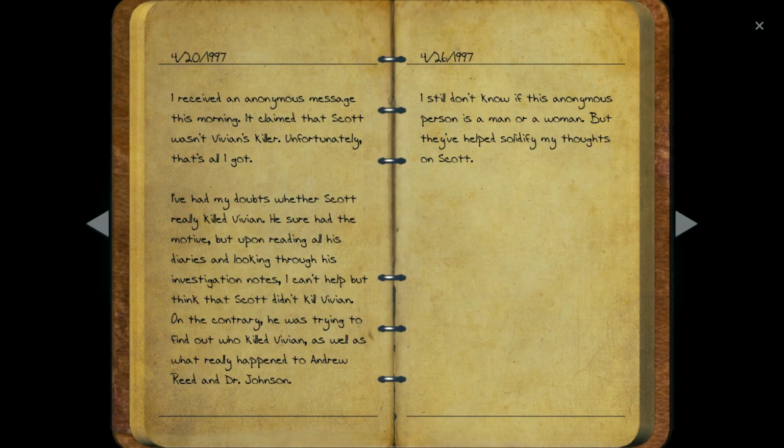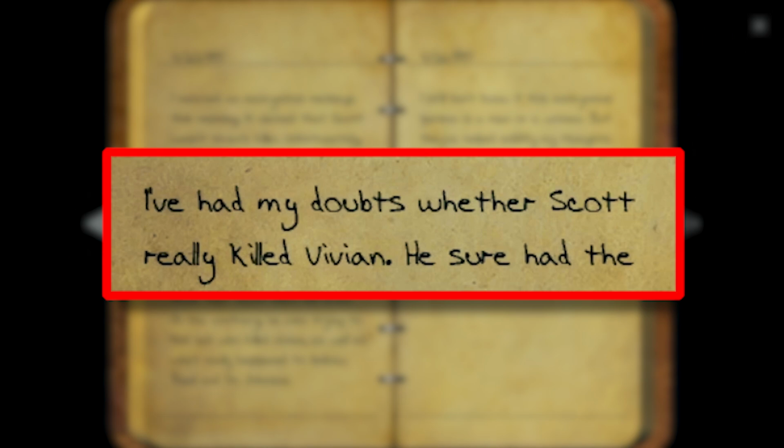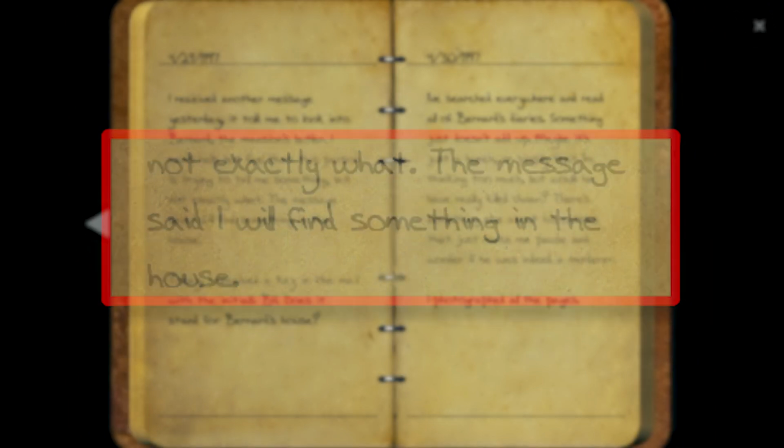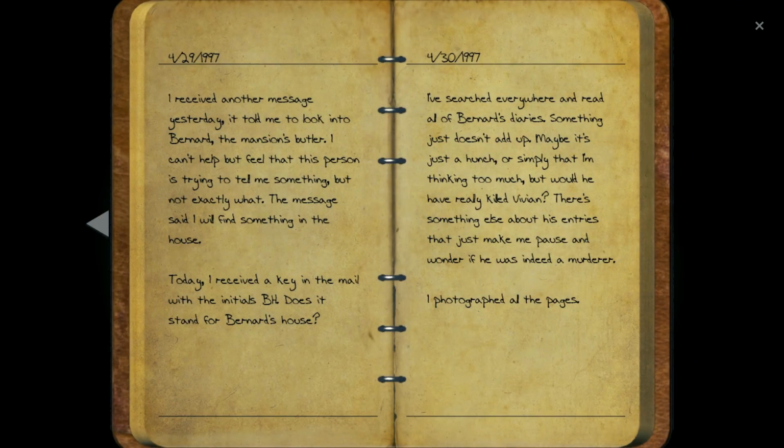In the second section, we see that Steve Moss received another anonymous message telling him that Scott wasn't Vivian's killer. Steve himself agrees that he has had his doubts about Scott. Quote, "I can't help but think Scott didn't kill Vivian," end quote. On April 29th, 1997, Steve receives another message. This time, it told him to look into Bernard Hopkins and that Steve could find something in his house. Steve even received another key to Bernard's house.